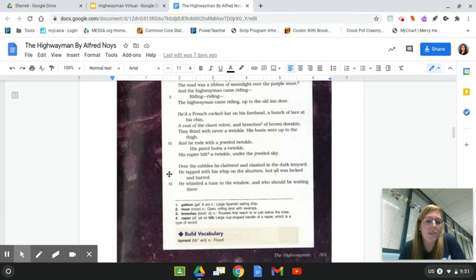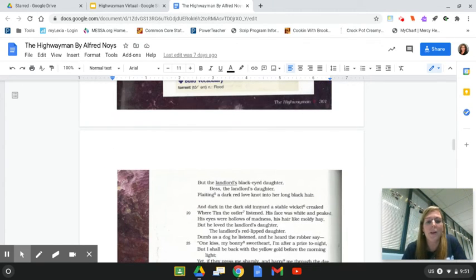Over the cobbles he clattered and clashed in the dark innyard. He tapped with his whip on the shutters, but all was locked and barred. He whistled a tune to the window, and who should be waiting there but the landlord's black-eyed daughter, Bess, the landlord's daughter, plaiting a dark red love knot into her long black hair.